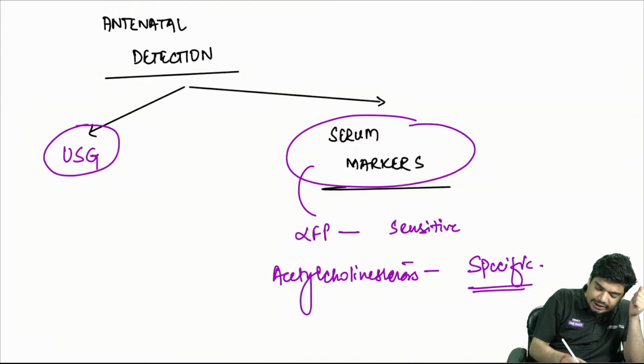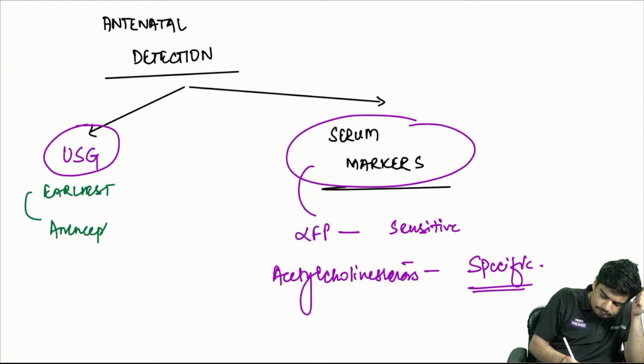Ultrasound, which is the earliest which can be detected? The earliest neural tube defect which can be detected is anencephaly, which can be detected as early as 10-week period of gestation.